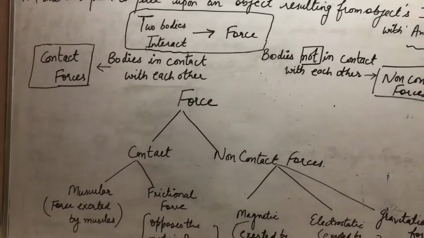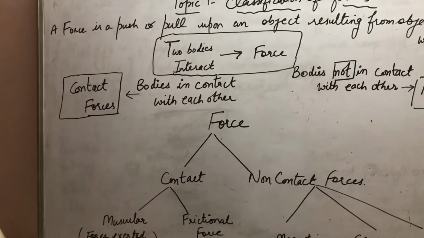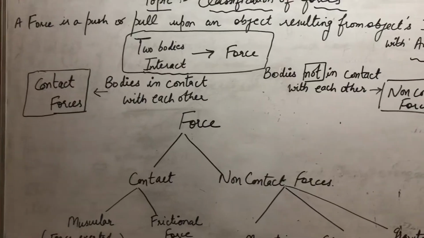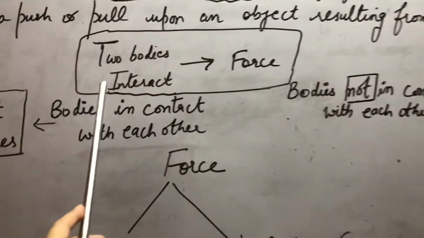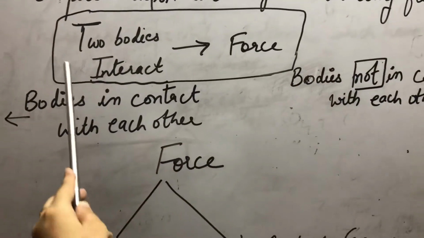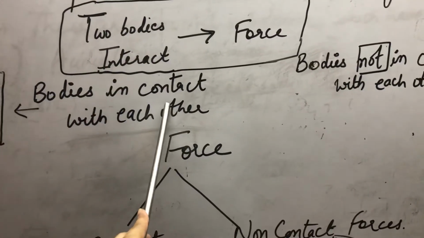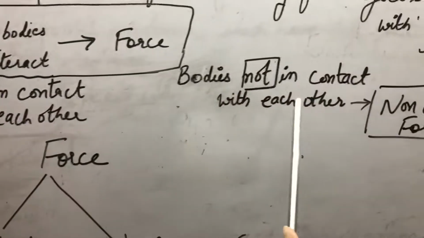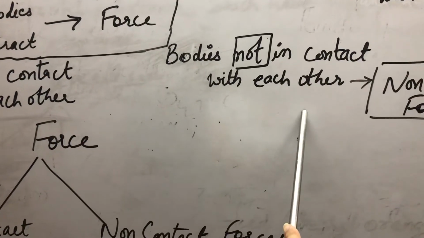So what are we going to discuss today? We have the topic classification of forces. So what is inside that topic? Whenever two bodies are interacting, there is a force, but at the time of interaction, these two bodies can be in contact with each other, or they cannot be in contact with each other.